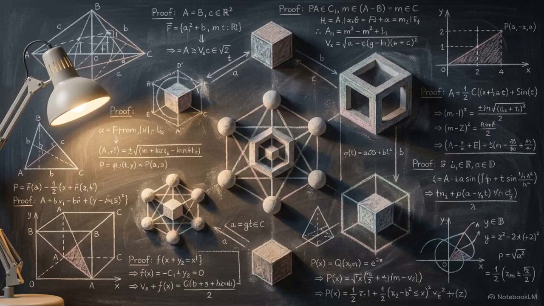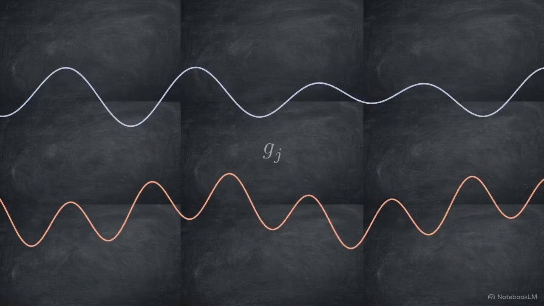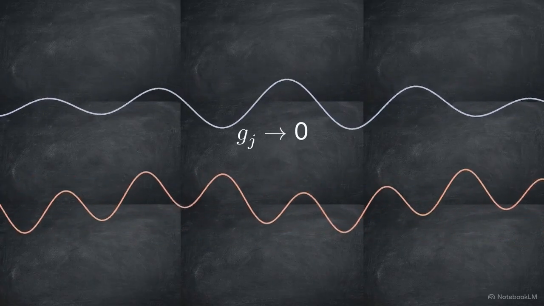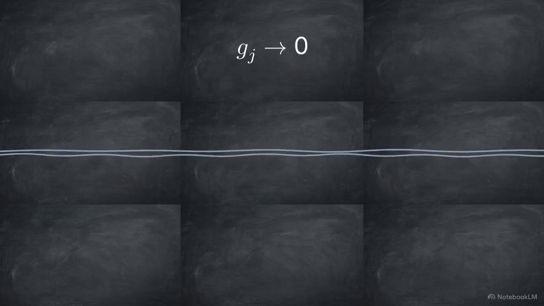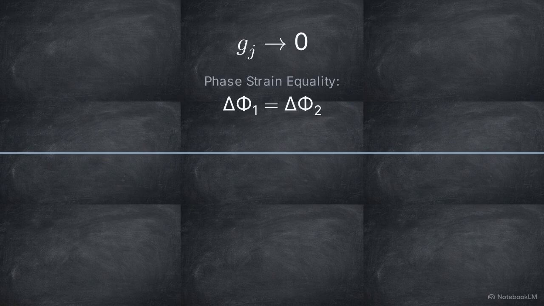To understand why the sequence works, we evaluate the baseline scalar channel requirement derived from the RCAM-HE version 2 framework. Within this framework, specific coupling functions, labeled as JJ, govern the recursive streams. For a particle to exist in the scalar channel, these coupling functions must perfectly vanish. The J coupling vanishes when, and only when, the two recursion streams are entirely indistinguishable. Mathematically, this means the phase strains are equal, delta phi 1 equals delta phi 2, and the recursive closure rates match.